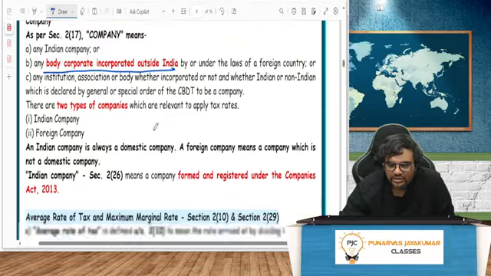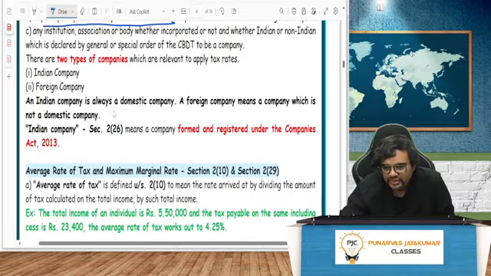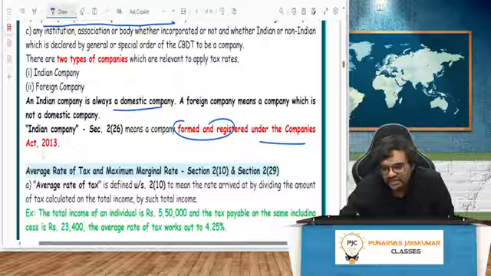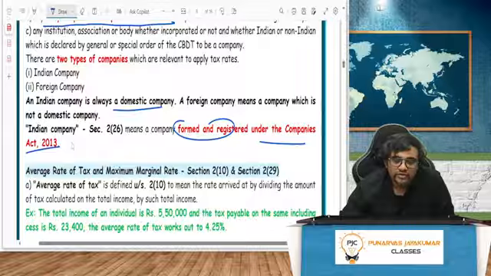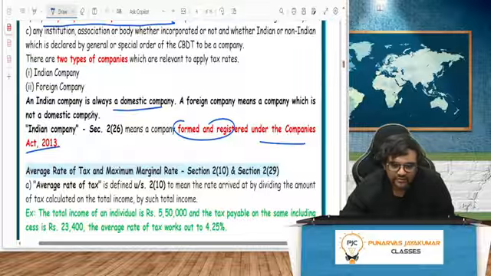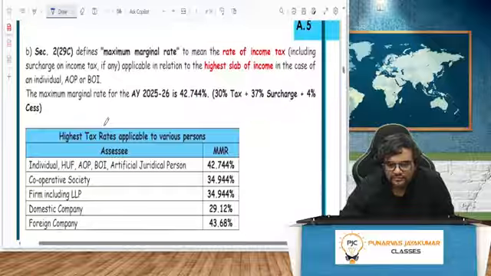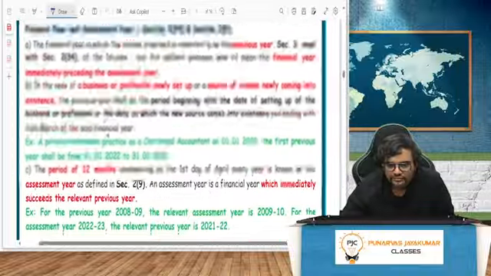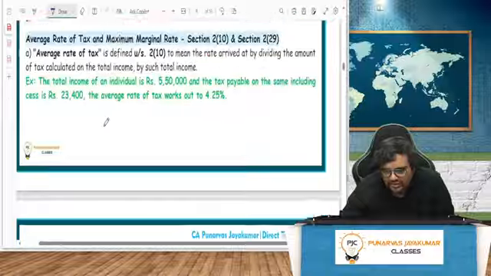Indian company, foreign company. An Indian company is always a domestic company. Whenever I use the word domestic company, it means an Indian company. A foreign company is not a domestic company. An Indian company is formed and registered under which act? The Companies Act 2013 or any previous law. Whereas a foreign company is incorporated outside India but has a permanent establishment in India. That's why it is earning money in India, so they have to pay tax. I will discuss this in a while.